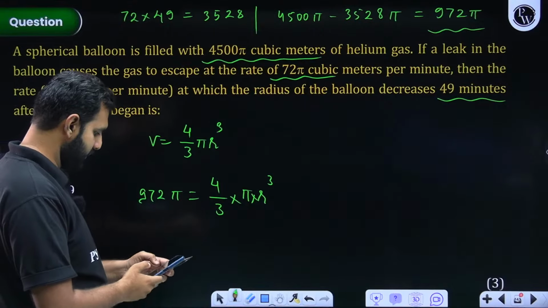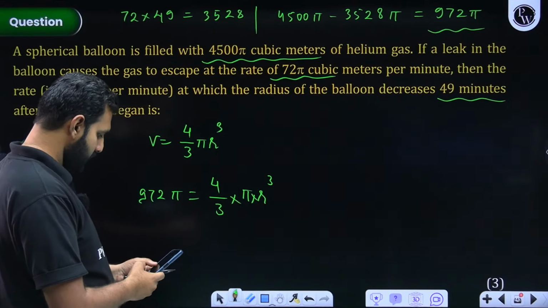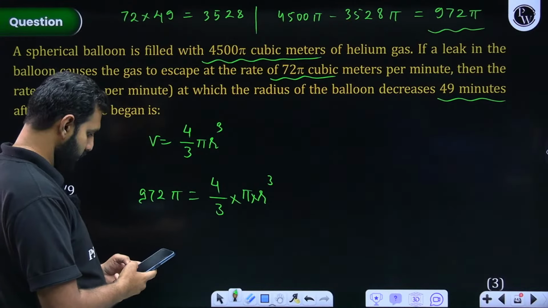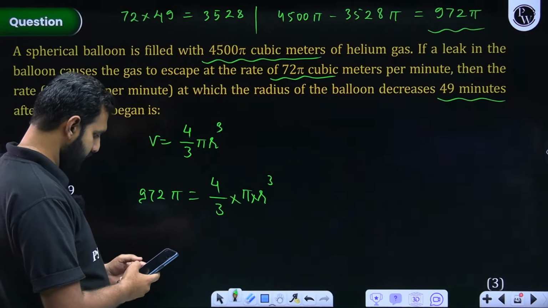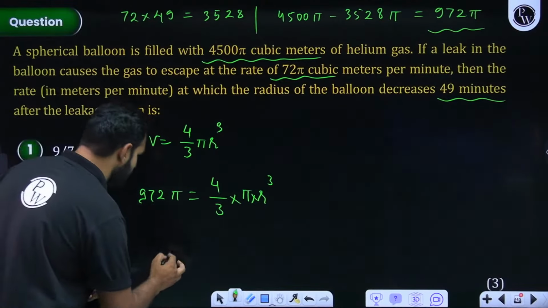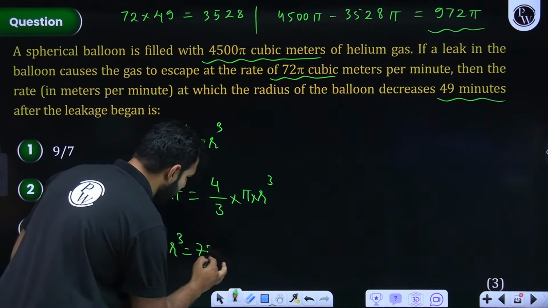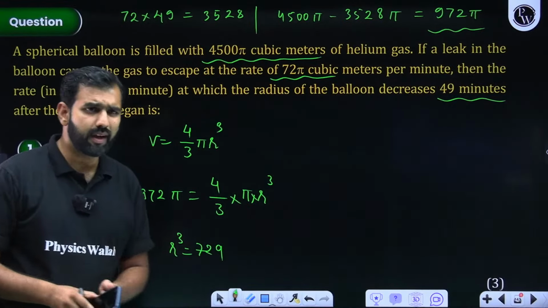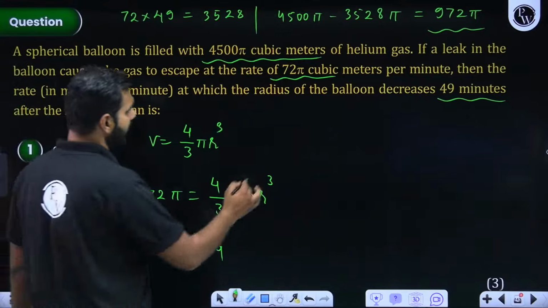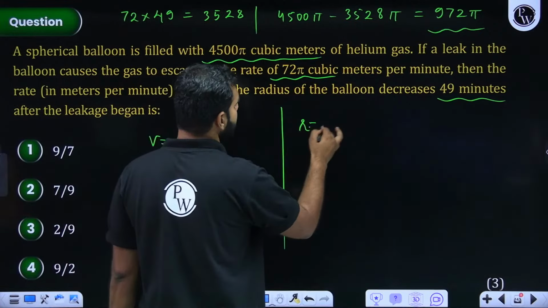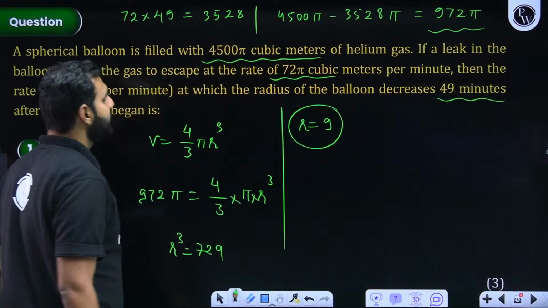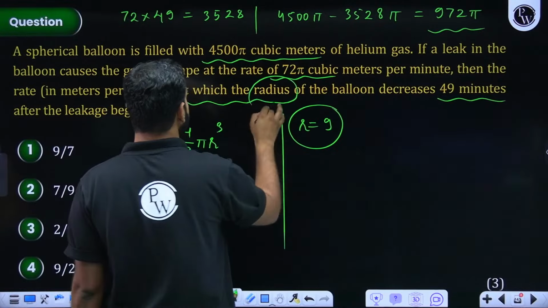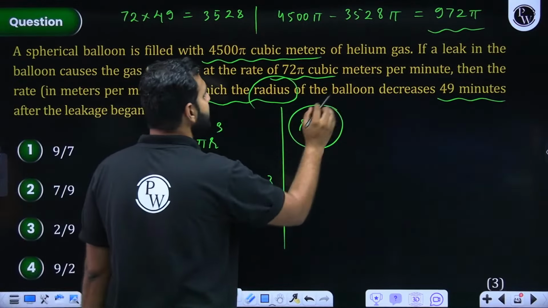How much is that? Let me just do that calculation very quickly so that we get the answer. 972 into 3 whole divided by 4. That is 729. So we get r cube as 729. So we know r should be 9, because 9 cube is 729. I hope you all know that. So first of all, we crack that the radius at that moment will be 9. But we are not asked the radius.